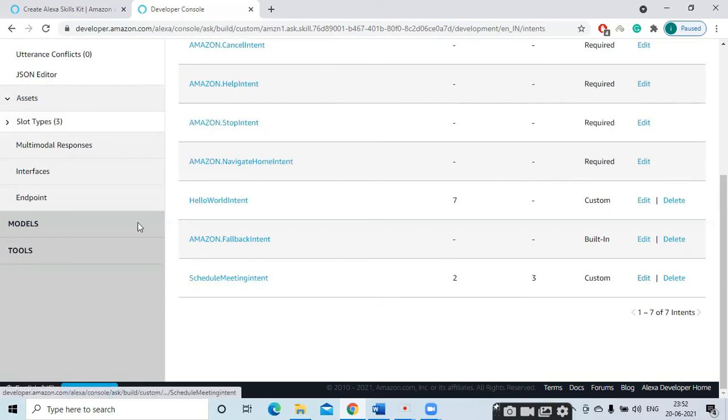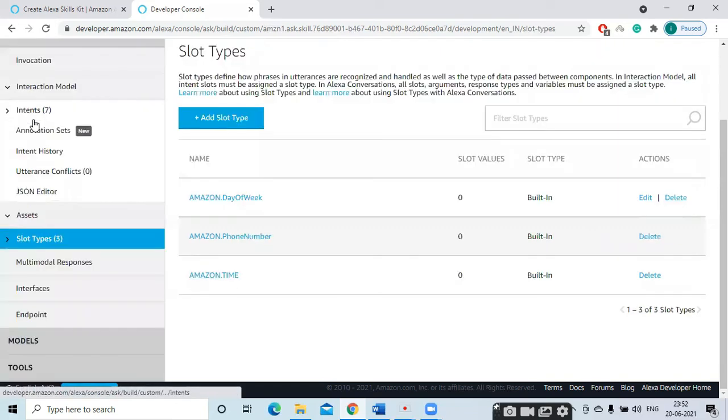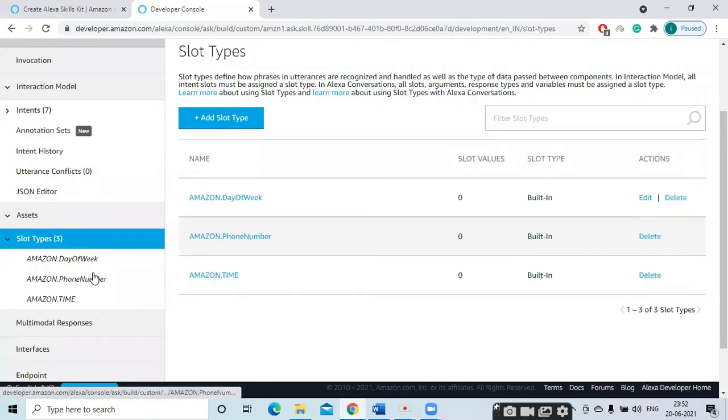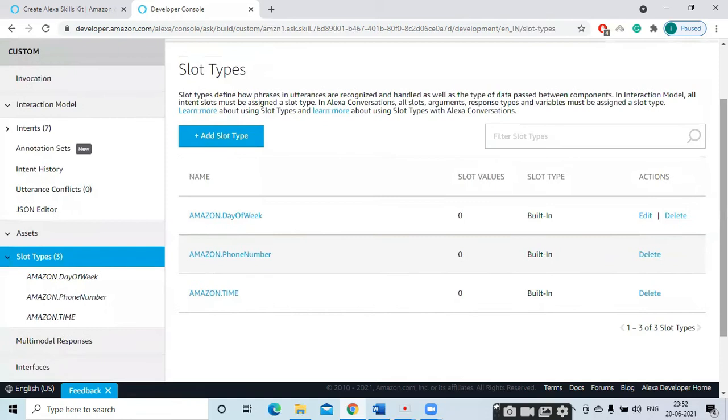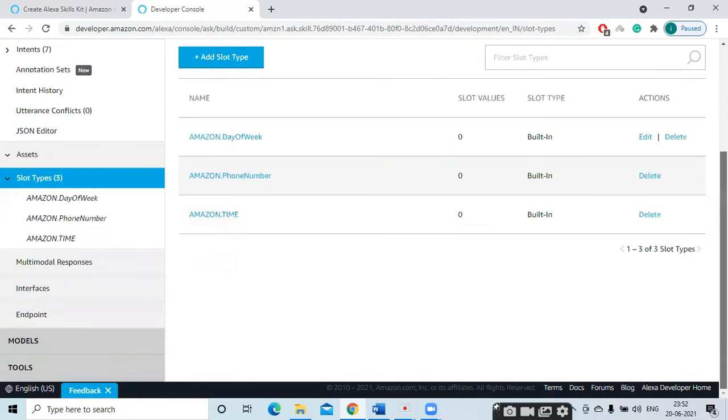So go to slot types, click that one. So here you have Amazon day of week, Amazon phone number, Amazon time. This is everything we have done. Click this Amazon day of week.